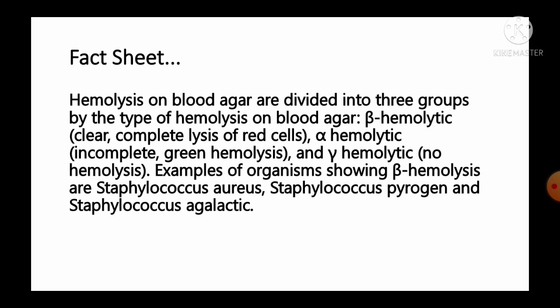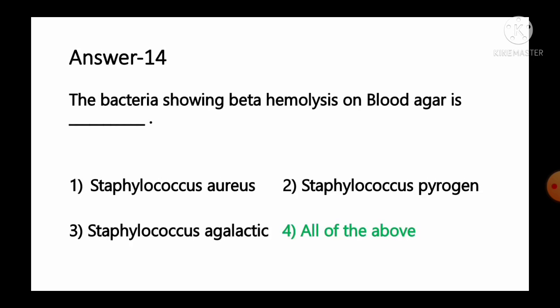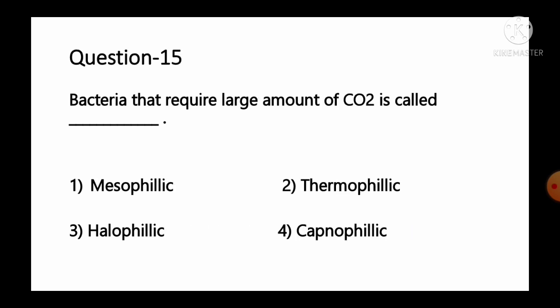Examples of organisms showing beta hemolysis are Staphylococcus aureus, Staphylococcus pyogenes, and Staphylococcus agalactiae. So as per the information, we can say all of the above given options are the examples of bacteria showing beta hemolysis. So option number 4, all of the above, is the correct answer for this question. Move to the next question number 15.